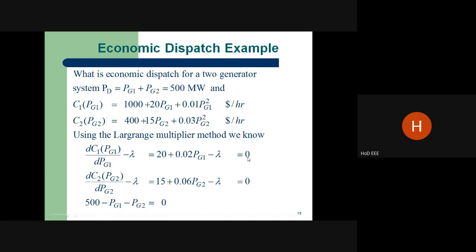Pg1 is going to be lambda minus 20 divided by 0.02. Similarly, what is P2? Lambda minus 15 divided by 0.06.